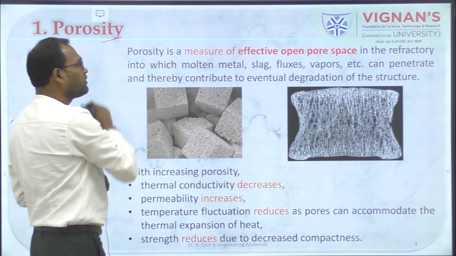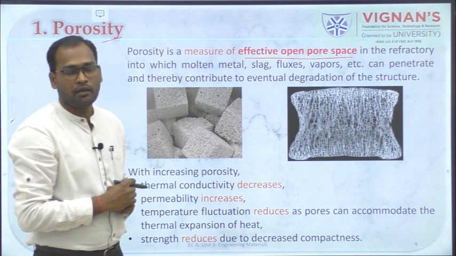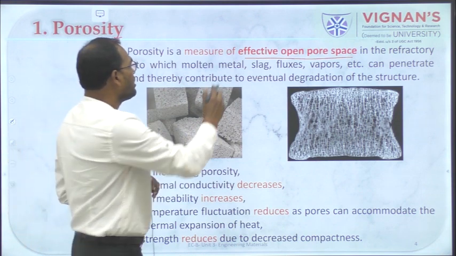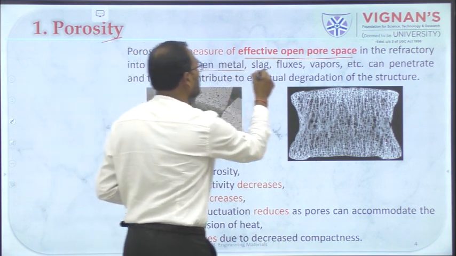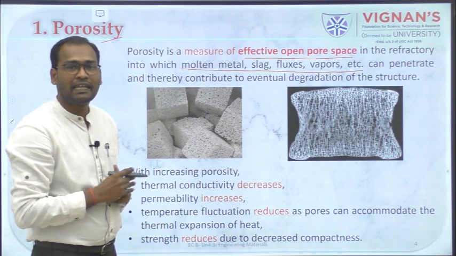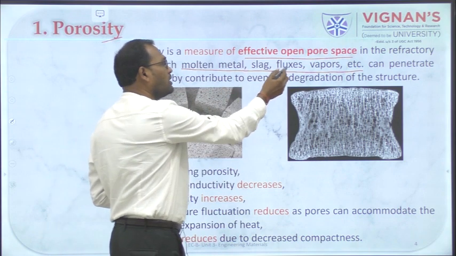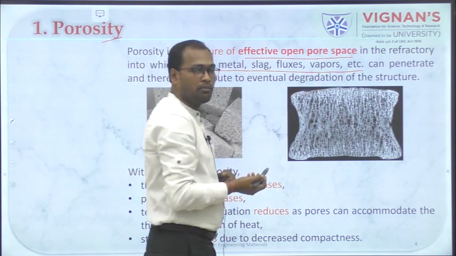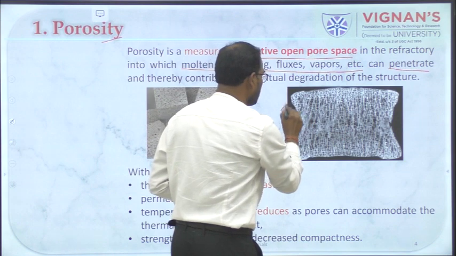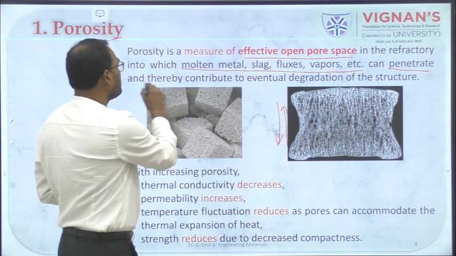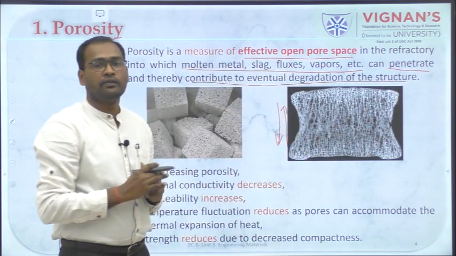The definition for porosity: it is a measure of the effective pore size present in a material or in a refractory, through which things like molten metal, slag, fluxes, vapor or liquid can penetrate into these pores, and thereby contribute to the degradation of the entire refractory material.